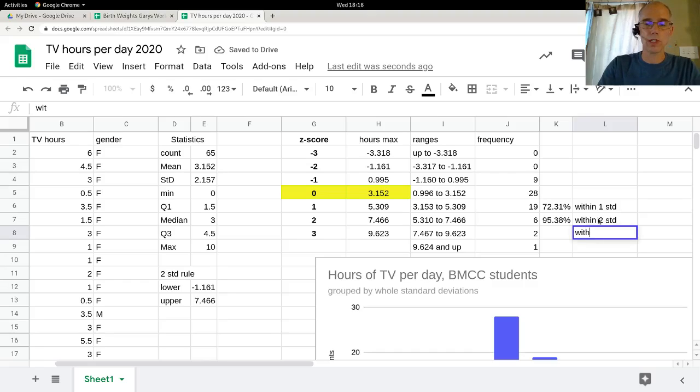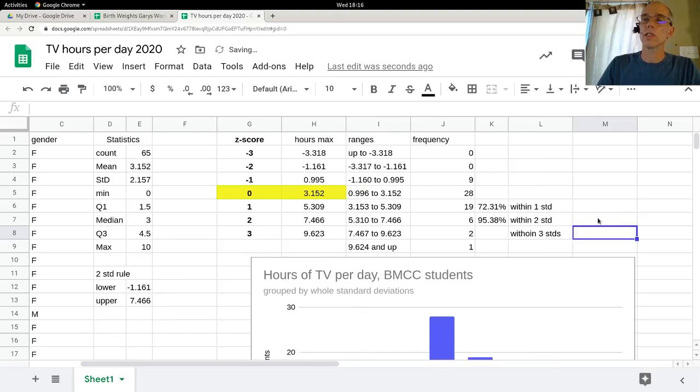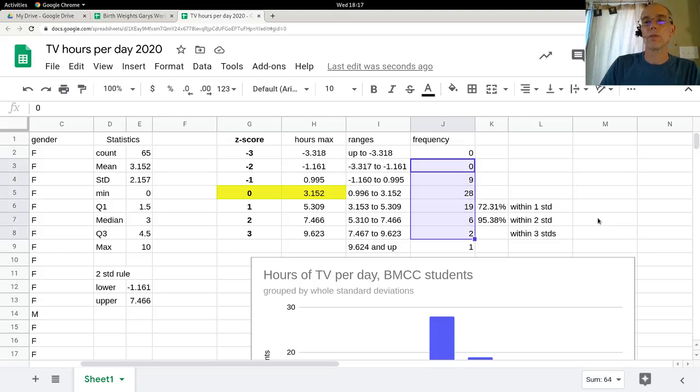And let's do within 3 STDs just for fun. And I can't spell. There we go. So let's see, these 2 were within the 1st standard deviation, and then this is the 2nd standard deviation, so that would be the third standard deviation on each side.